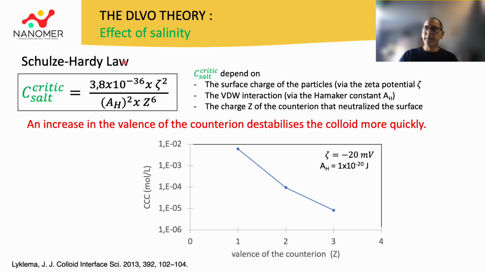The dependence of the critical salt concentration on the zeta potential, van der Waals interaction, and cation charge is given by the Schulz-Hardy law present here. As you can see, the critical salt concentration is inversely proportional to the cation charge that comes from the salts, to the power of 6. The graph here shows the rapid decrease in the critical salt concentration for a system with a zeta potential of 20 mV as a function of the cation charge that comes from the salts.